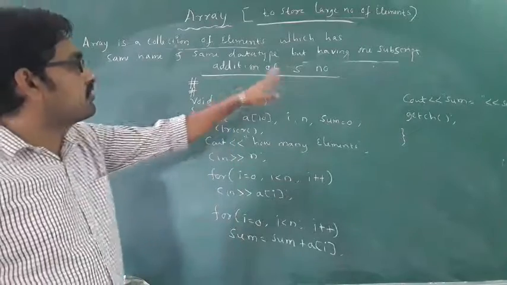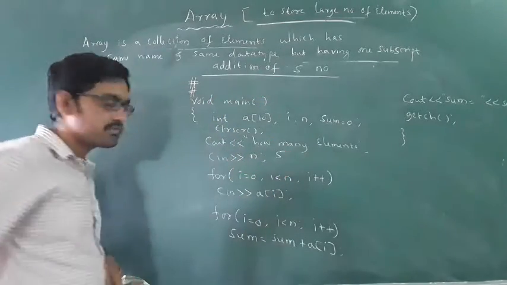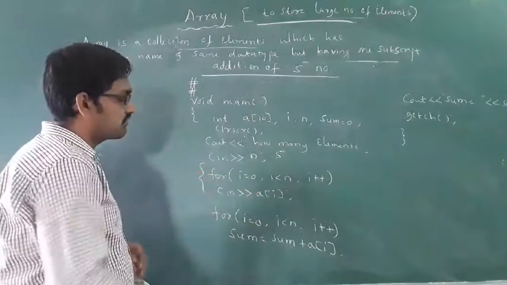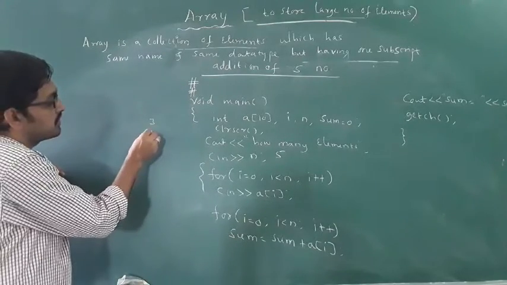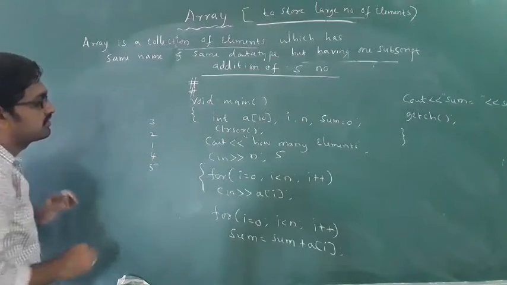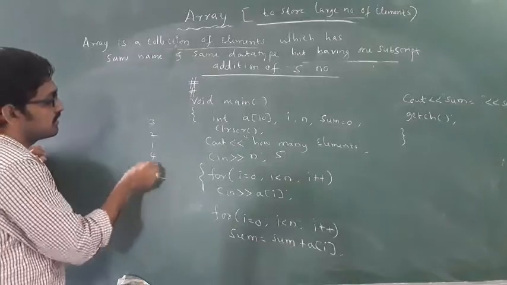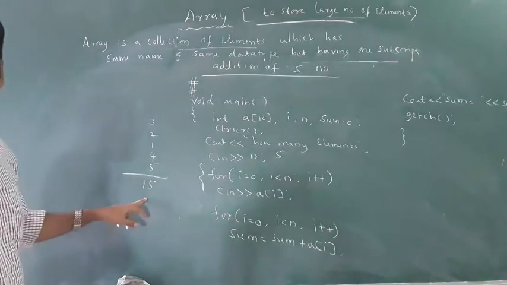So, addition of 5 numbers. For example, how many elements are given? 5 elements, which are for storing. I am taking 5 elements. The first element I am taking is 3, the second element is 2, then 1, 4, then 5. I want to do this addition. How much will I get? 3, 5, 6, 10, 15. The addition, 15, has to come.